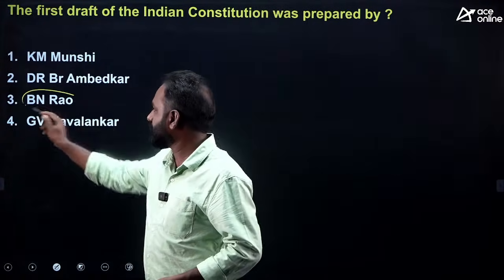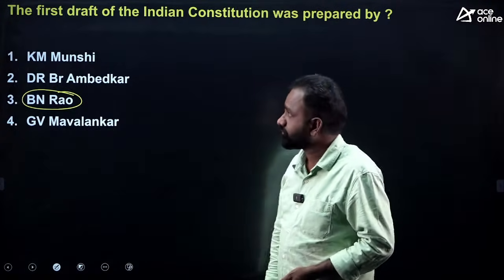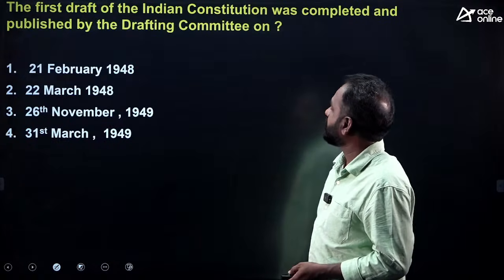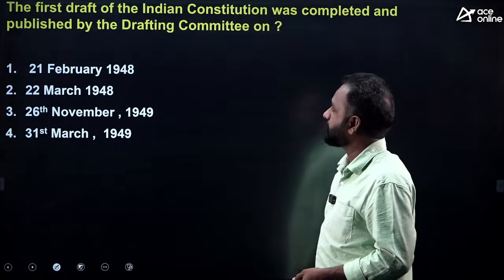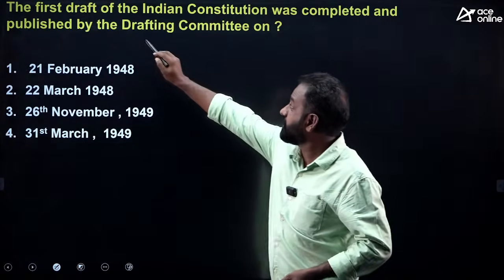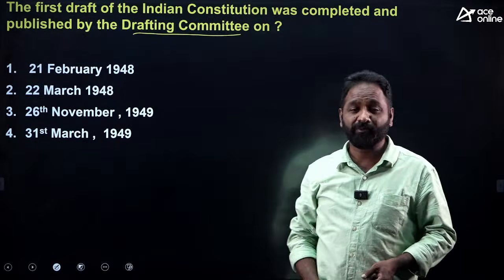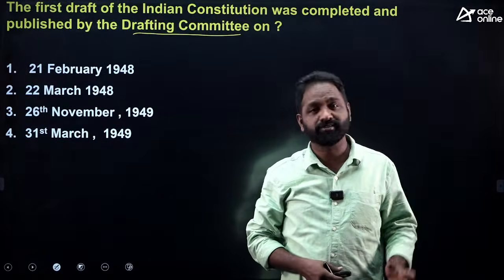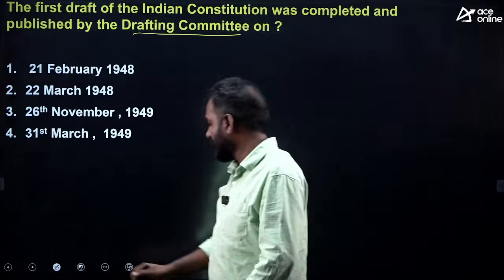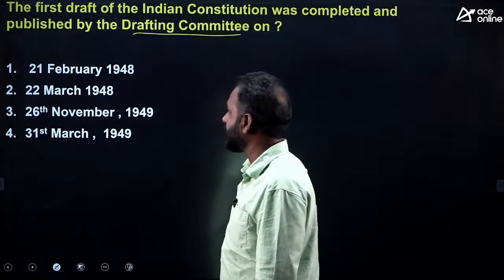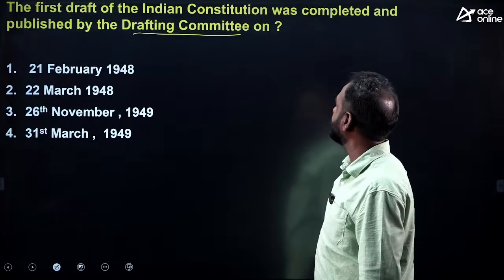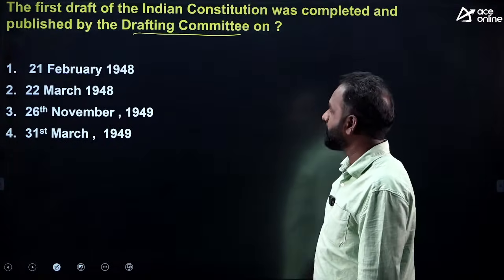Right? So B. N. Rao is the right answer. The first draft of the Indian Constitution was completed and published by the drafting committee. Here it is mentioned drafting committee. When drafting committee is mentioned, Ambedkar Ji was there. Is it clear? So on which date was the first draft of the Indian Constitution completed and published by the drafting committee?